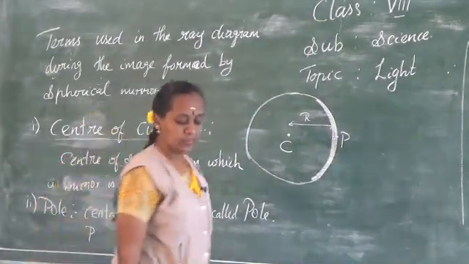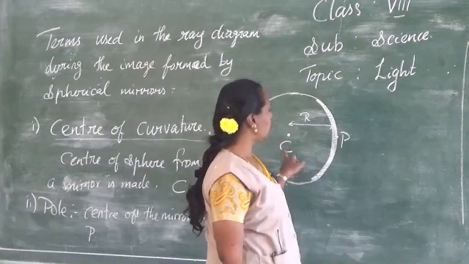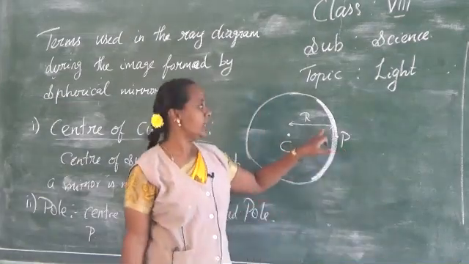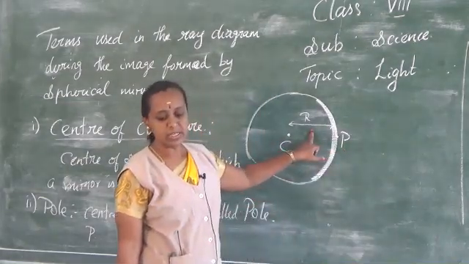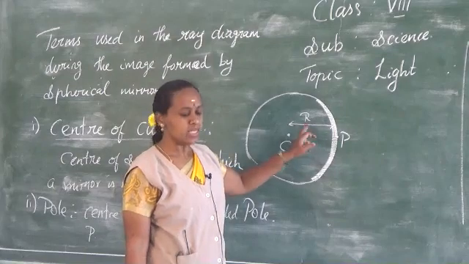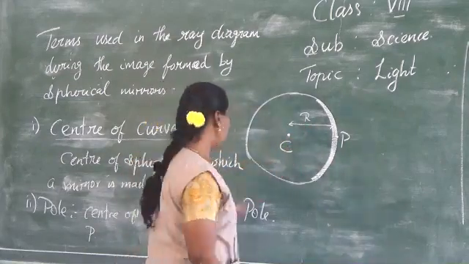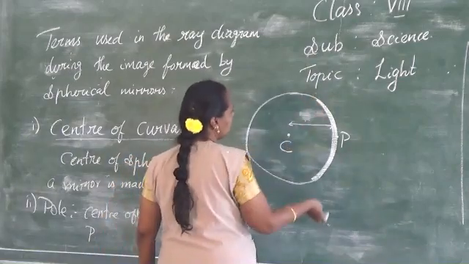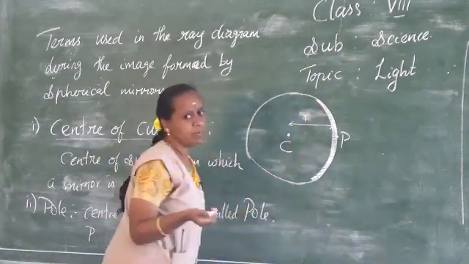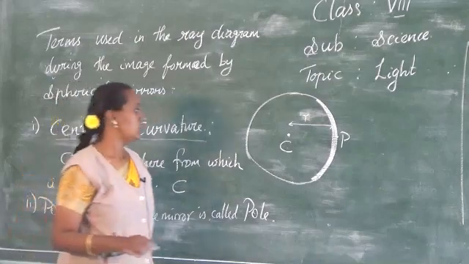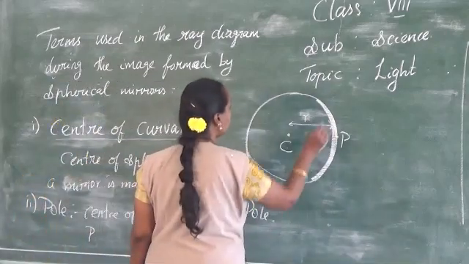So the distance between the center of curvature and the pole is called as radius of curvature, and it is denoted by the letter R. We can use small letter also. It's not a problem at all. Capital R or small r, both are fine. Radius will usually be mentioned in smaller letter. Okay, so this is called as radius of curvature.